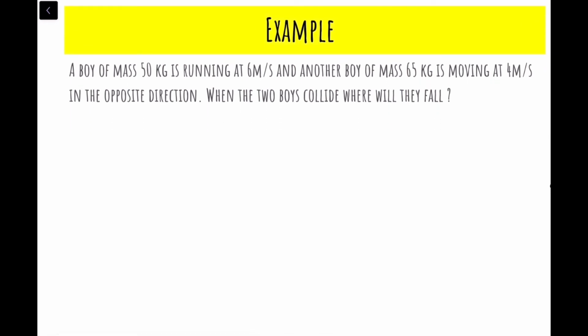Suppose a boy of mass 50 kg. So there is a boy of mass how much? 50 kg. It's running at 6 meter per second. Suppose it's running in this direction at 6 meter per second. And there is another boy of mass 65 kg. Suppose there is another boy and he is running in the opposite direction with a speed of 4 meter per second. So this is 4 meter per second. So when the two bodies collide, where will they fall?